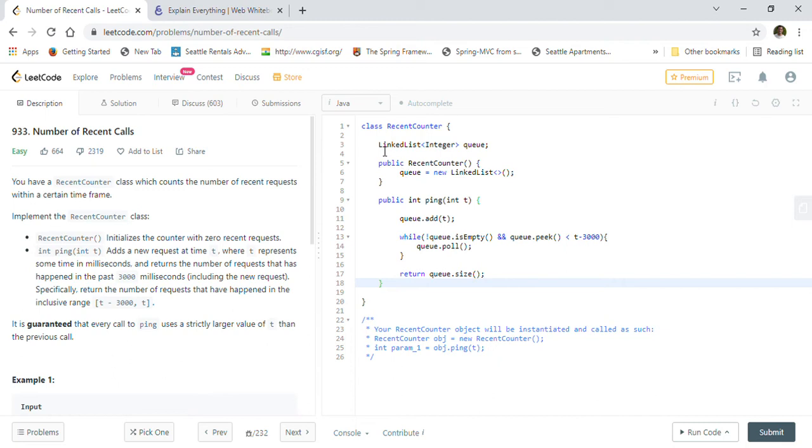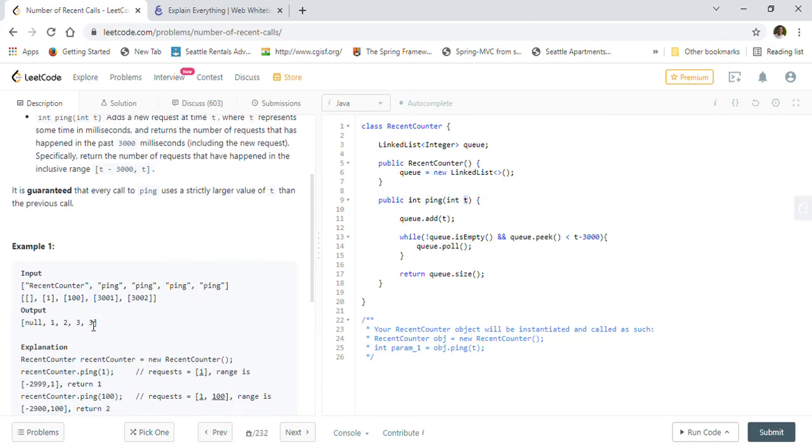So I just created a queue which is a linked list of integer, and q is equal to new linked list, so we just initialized it in the constructor, and this is our ping function. So when the ping function is given t, let's say, then we will just add the t to the queue, and then we will look into the queue while the queue is not empty, and q dot peek element, if it is less than t minus 3000, right, then we will poll that